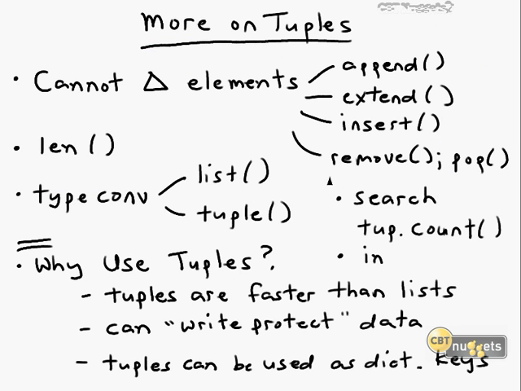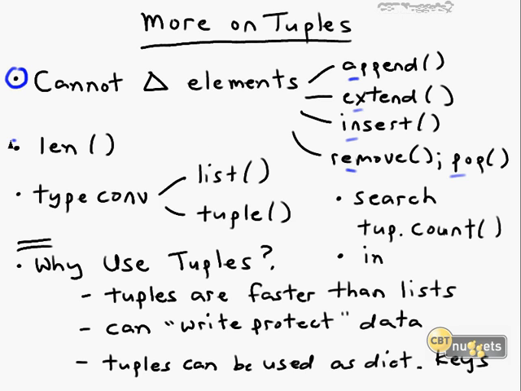Before I demonstrate tuples, let's look at one more whiteboard slide here that gives us additional information. The first thing, yet again, to remember above all else is that tuples are read-only sequences, so therefore we cannot modify elements in that tuple. We're going to learn when we look at lists very shortly that we can modify lists all day long. We can use methods like append, extend, insert, remove, and pop to add, insert, and remove elements in the list. But tuples are sealed packets of information that are essentially constant data.